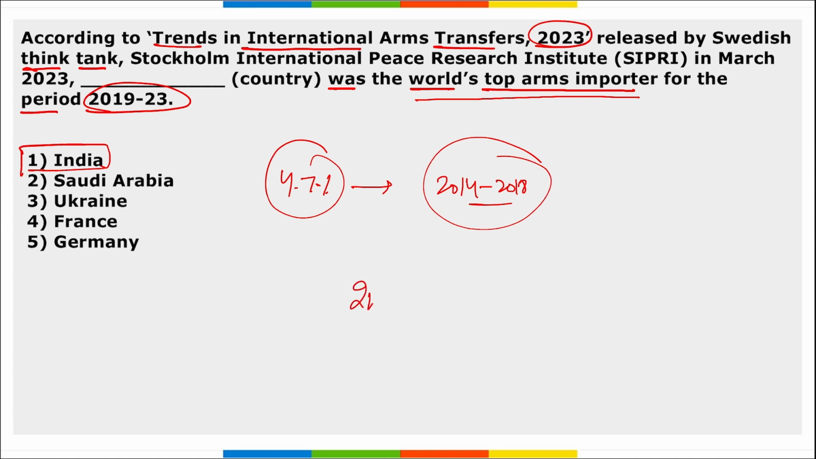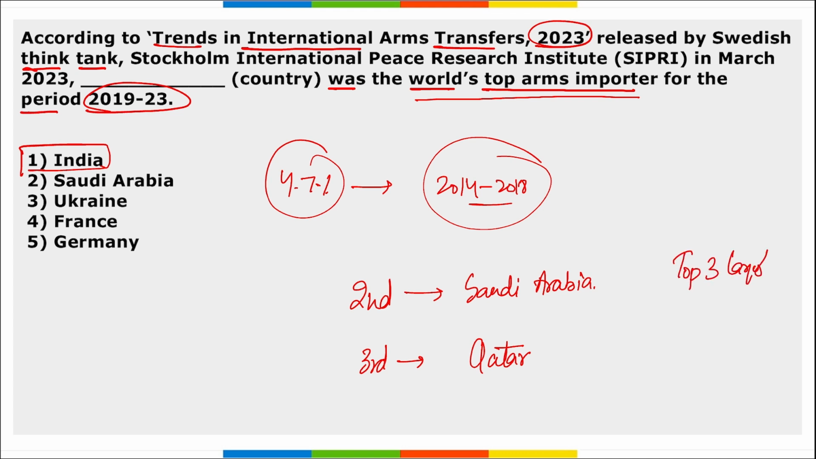Then if we are talking about the second and the third largest importers, second is Saudi Arabia and third is Qatar. Next, if we are talking about the top three largest exporters, it is USA, France, and Russia.